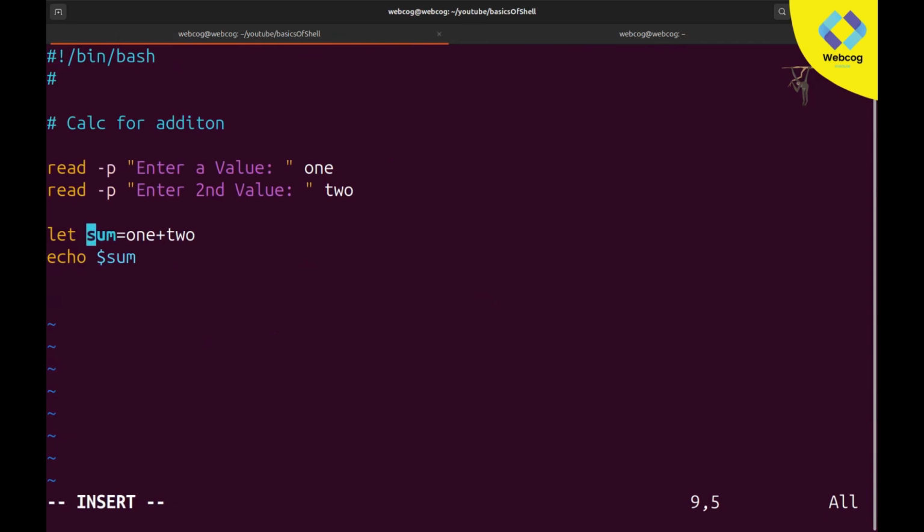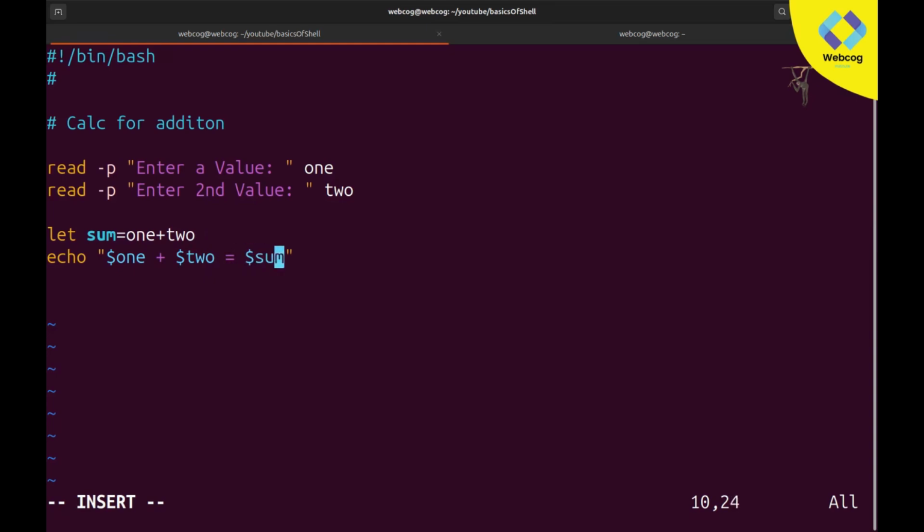like performing multiple operations, such as addition, subtraction, multiplication, and division, by taking input from the user. You can see as we write here 1 plus 2, so you can add a string here. I will handle it in a slightly better way. I will add dollar sign 1, plus, and this time this plus will work as a string. So here I will type dollar sign 2, the value which we store in 2, and then display an equal sign.